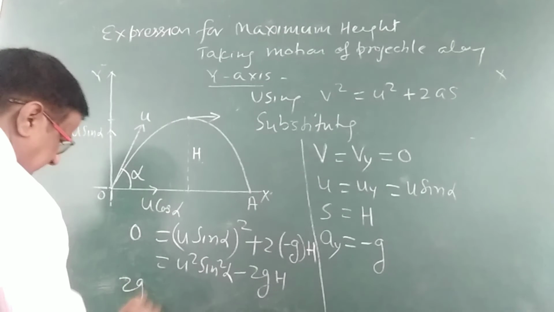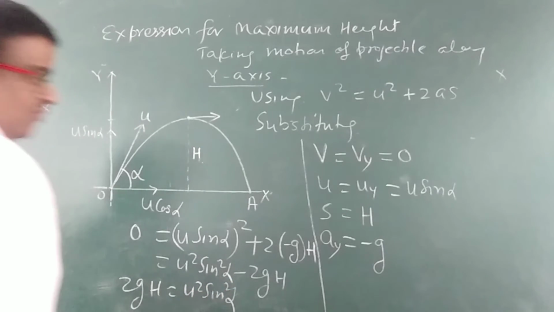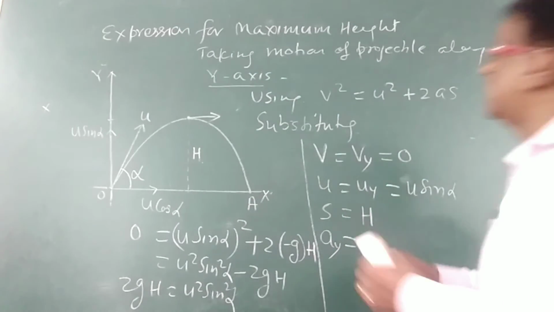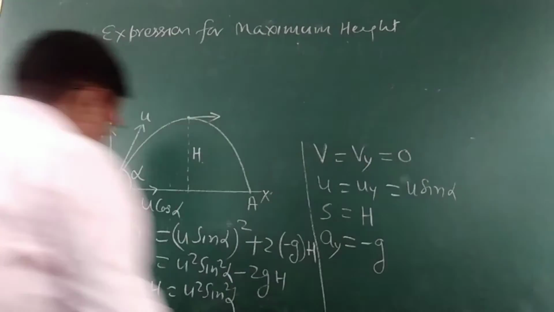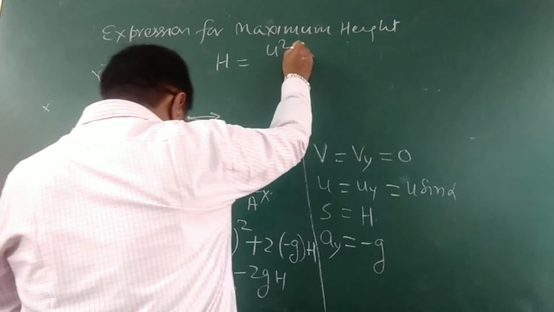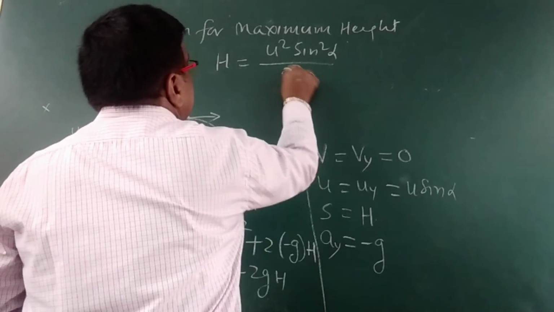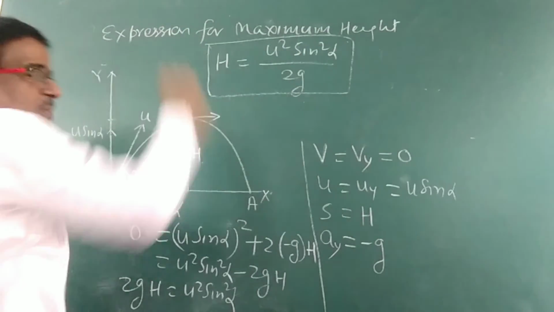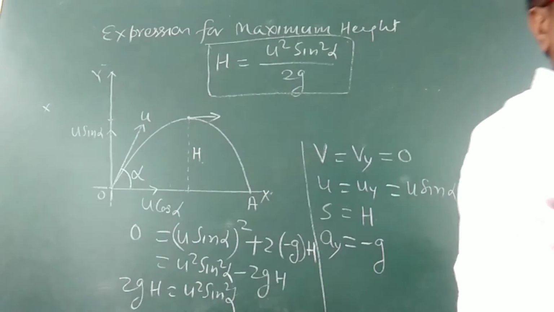So 2gh is equal to u square sin square alpha, and from here we can calculate the maximum height h is equal to u square sin square alpha by 2g. This is the expression for the maximum height attained by the oblique projectile.